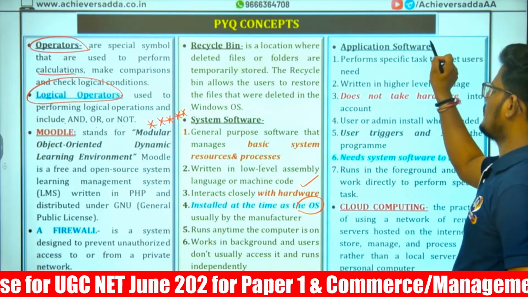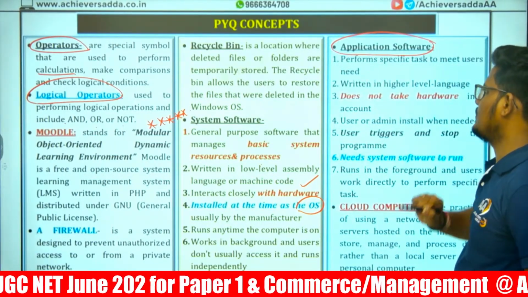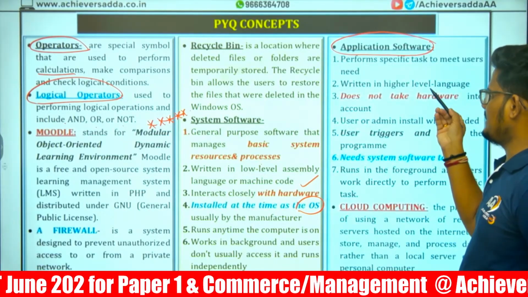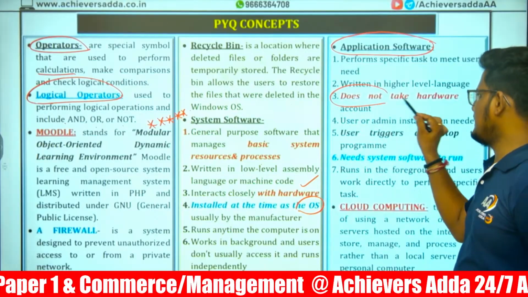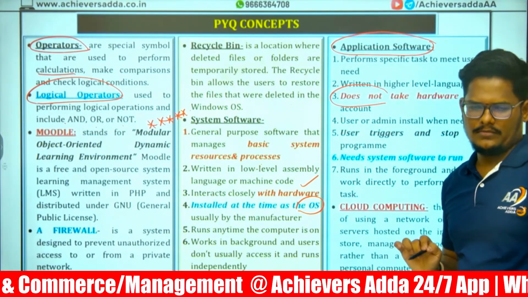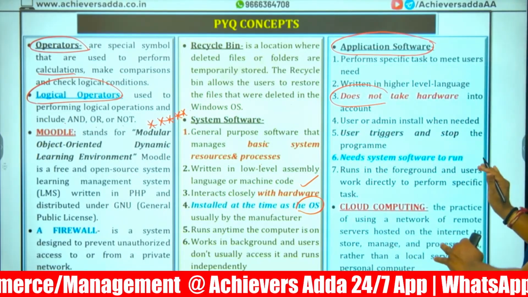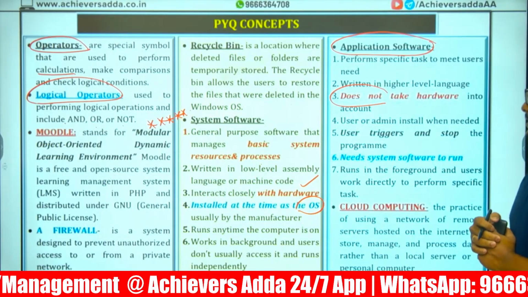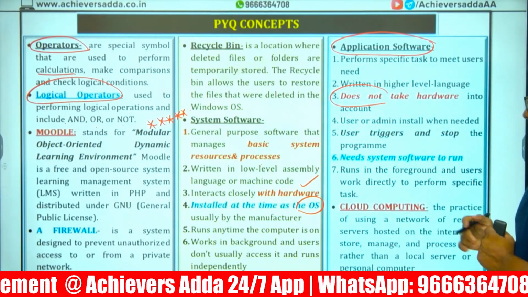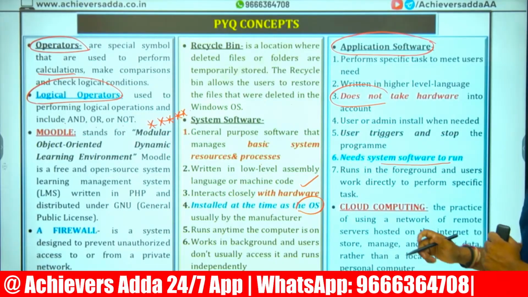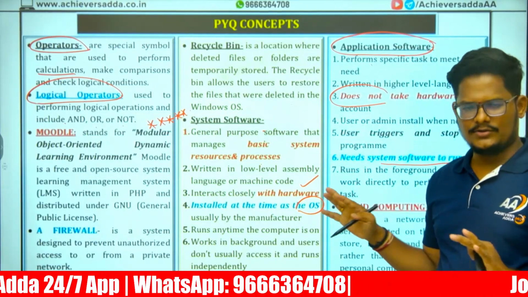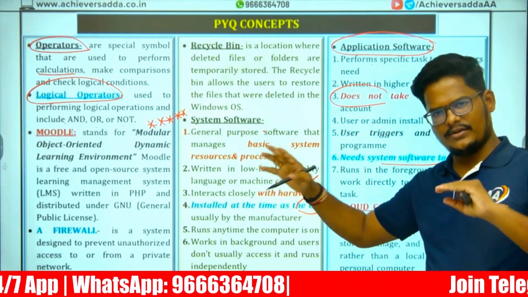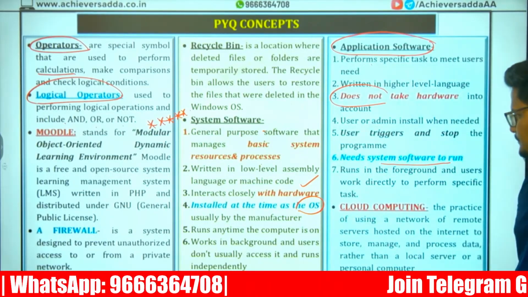Application software is according to a specific task and requirement. It is written in a higher level language. It doesn't take the hardware into account. Whatever we install for a purpose, it does that duty. And it needs system software. Without system software, application software cannot run. This is mandatory for doing anything on the PC.